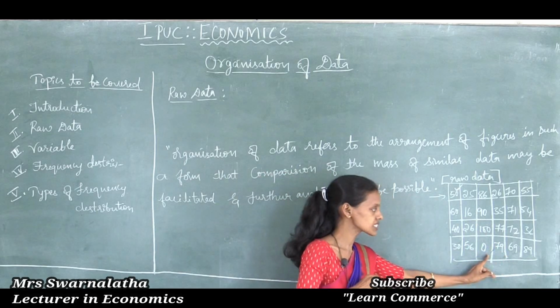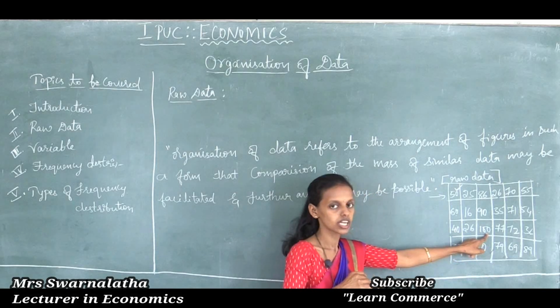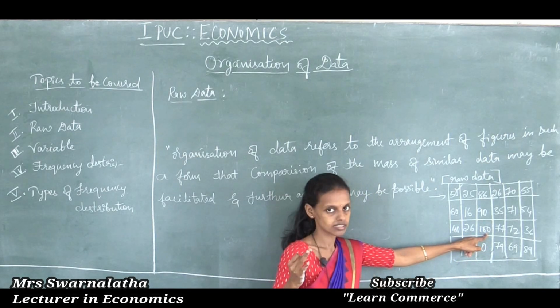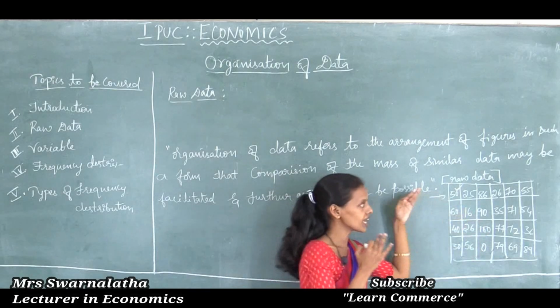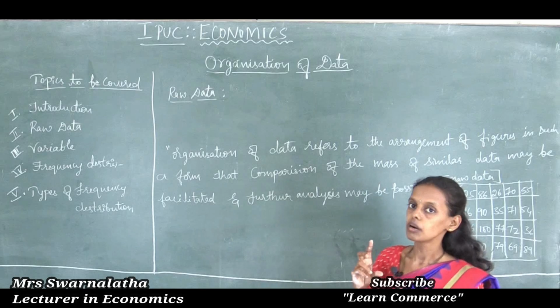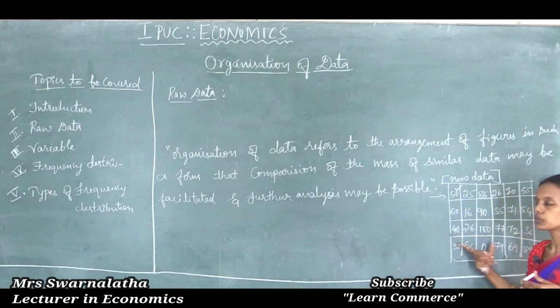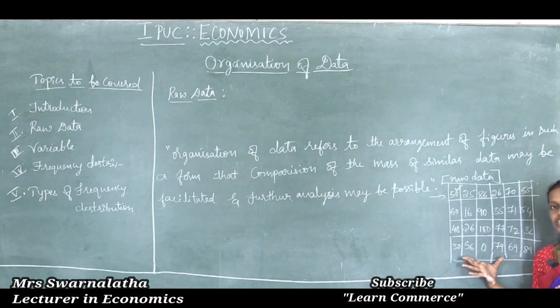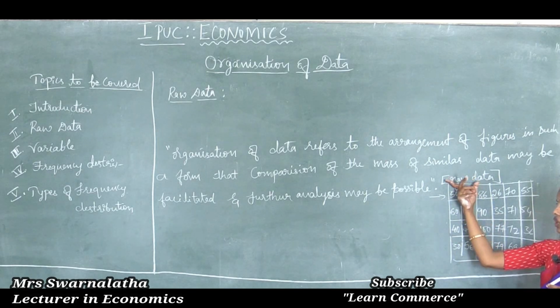Here mark 0 is also there, 100 is also there. So through classes we are going to arrange the data. Thus proper arrangement of data is essential to see the particular problem and to give the solution to it. This is just an example for raw data.